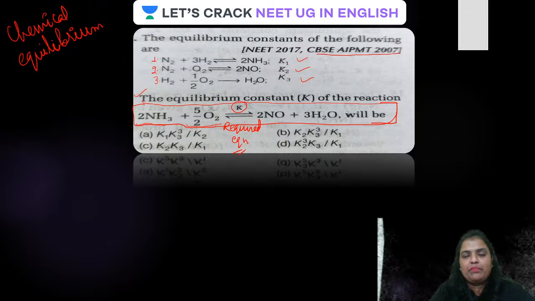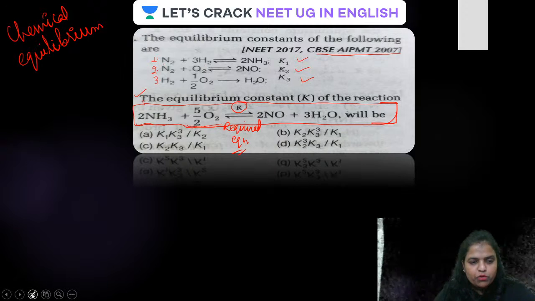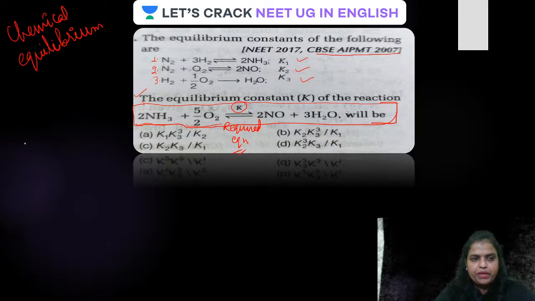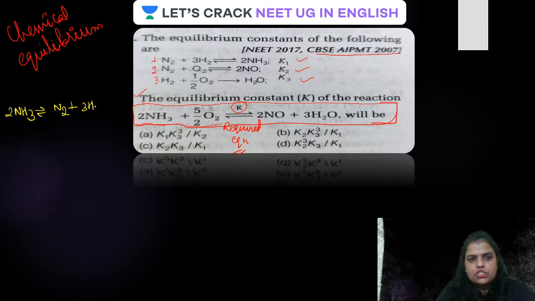Okay, and that can be done only by reversing the equation. Are you getting that? Okay, guys, on reversing the equation, let me take a yellow pen here. First of all, on reversing the equation becomes 2NH3 will give you N2 plus 3H2.